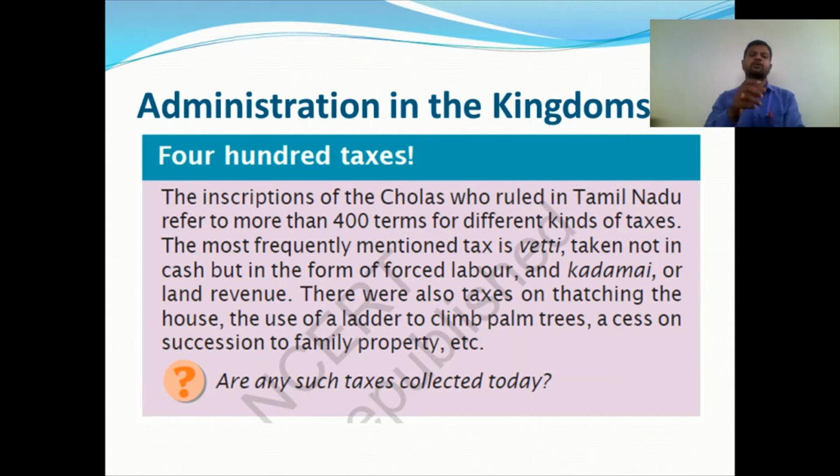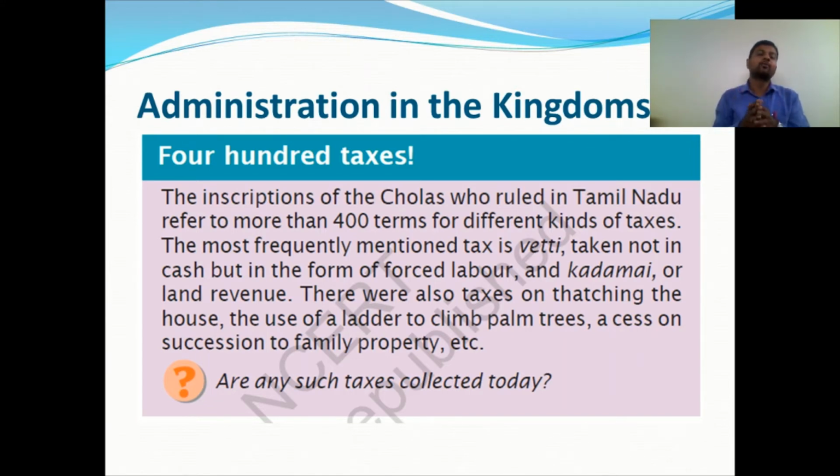So this is also a source of history. Inscriptions of the Cholas, who ruled in Tamil Nadu, refer to more than 400 terms for different kinds of taxes. It's amazing, dear children.